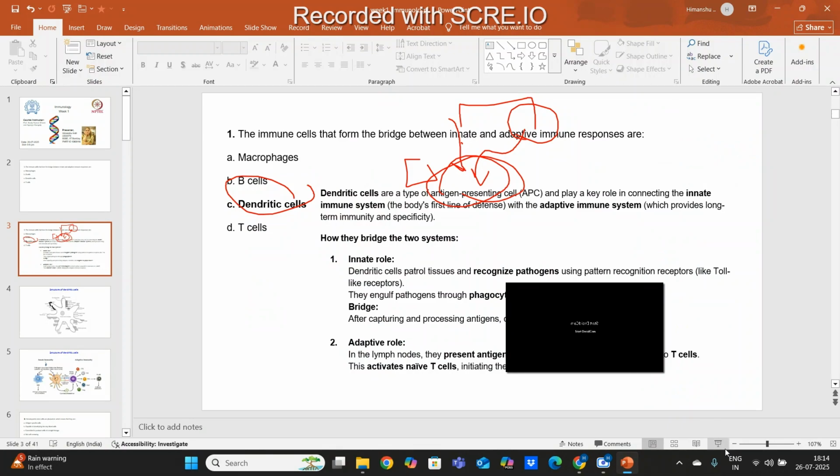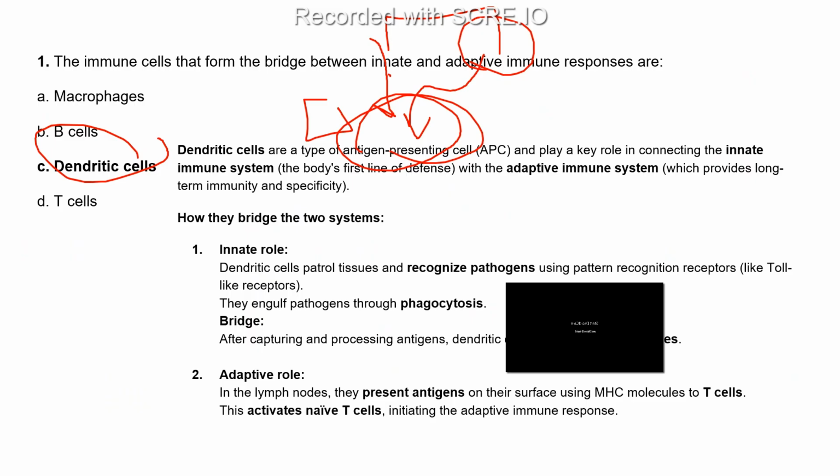Whenever this antigen comes, some cells show that here we see antigens, so they present that antigen. Like the police capture this thief and show that we captured this thief, they show it to the judge or to other people, whatever they decide to do with that thief. Like that, APCs show that here we captured this antigen.